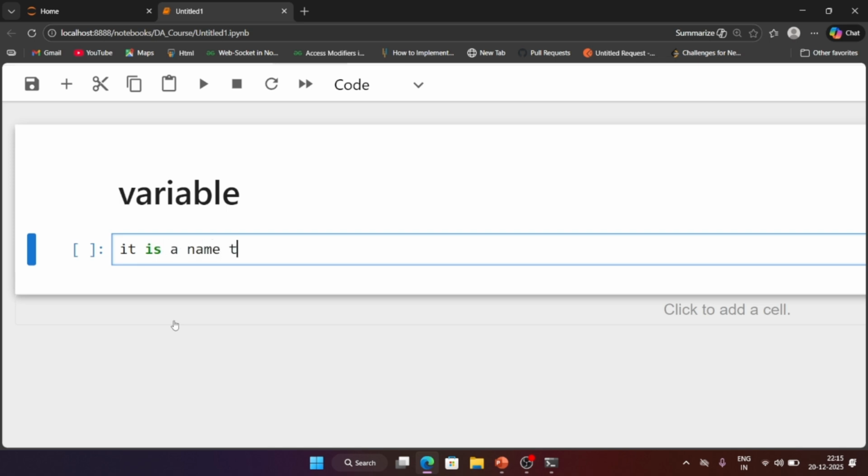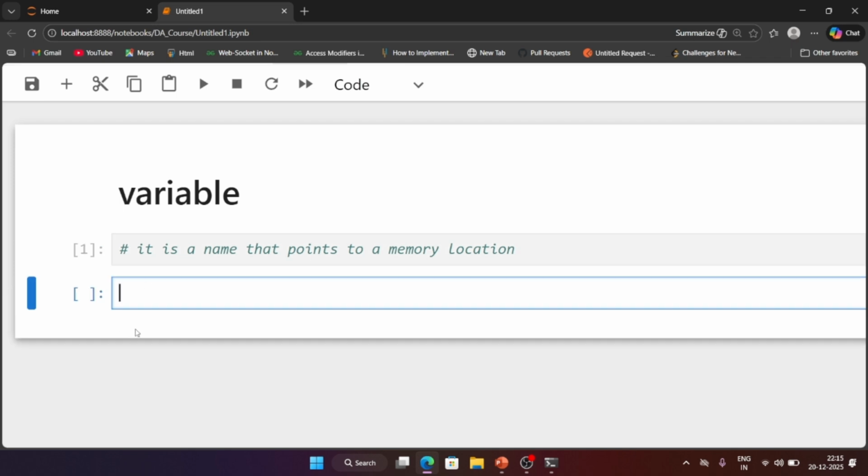It is a name that points to a memory location. Okay, so this will be the definition. So just remember this. And again, here what was our first rule? First you have to start with alphabet and numbers on alphabet and underscore only.